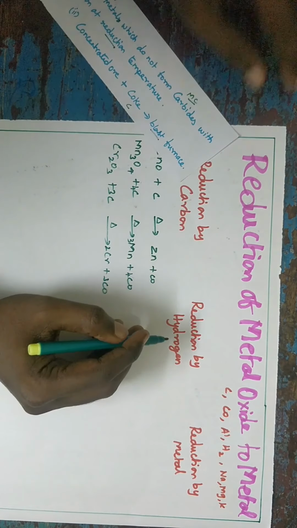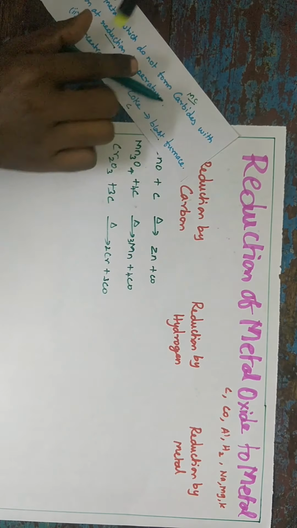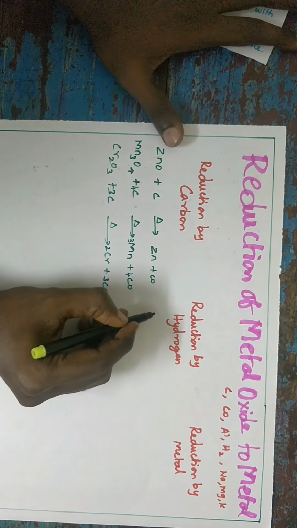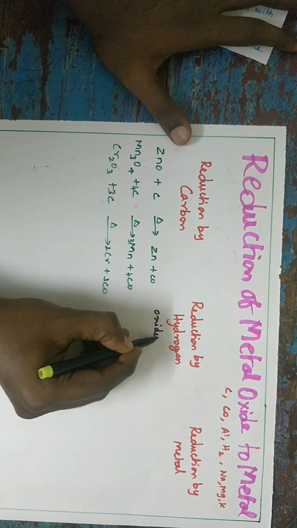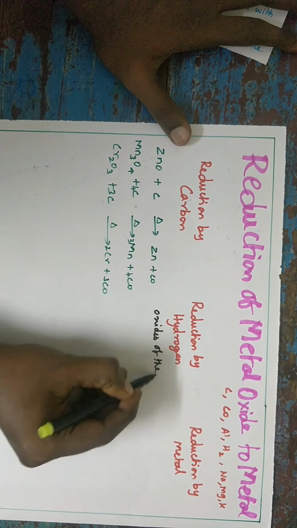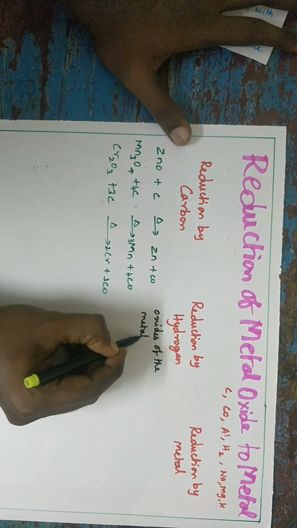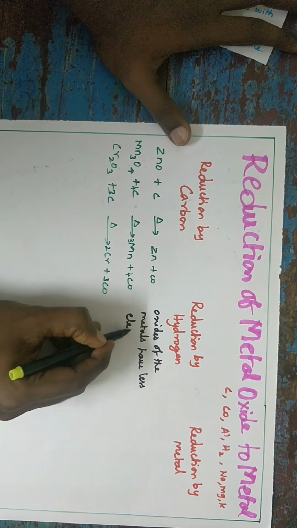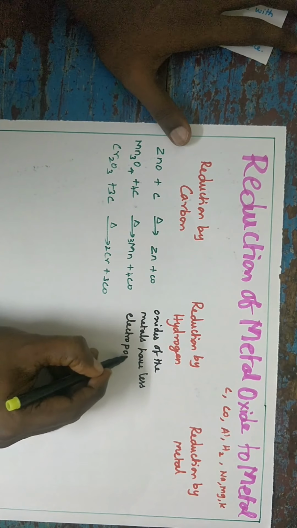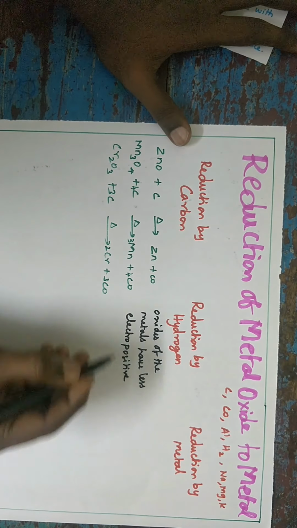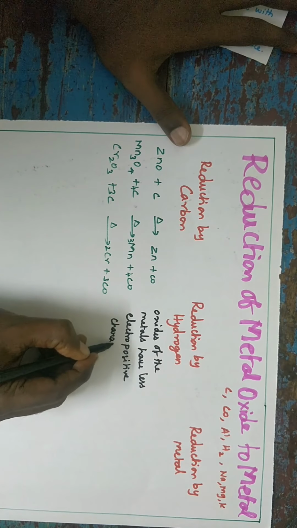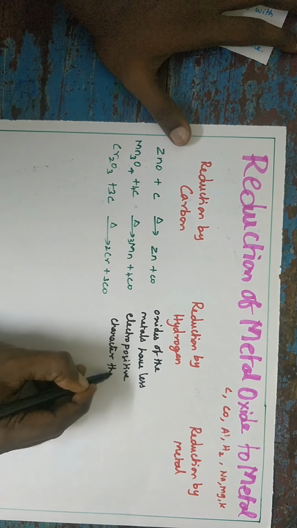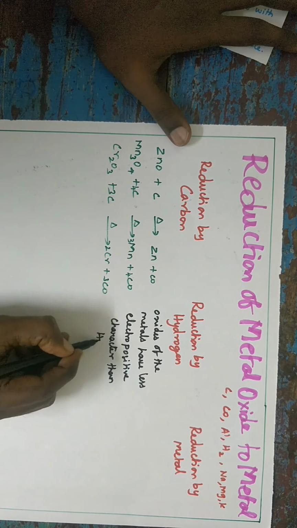So next topic is reduction by hydrogen. In this case, oxides of the metal have less electropositive character than hydrogen.